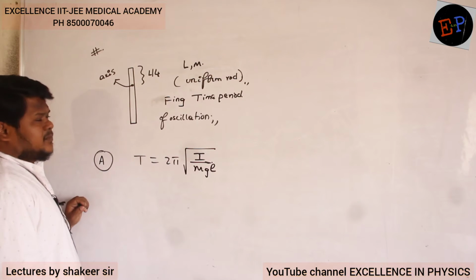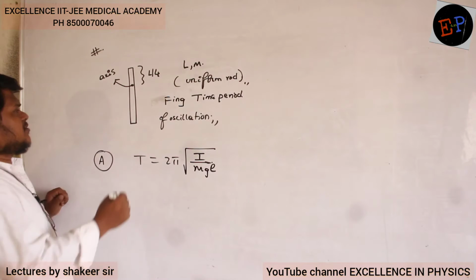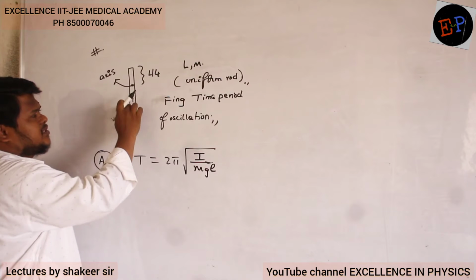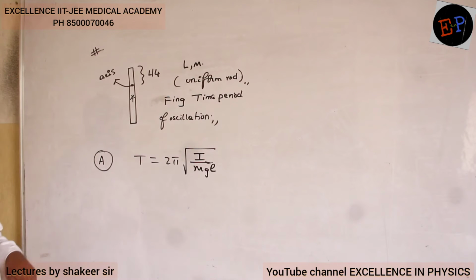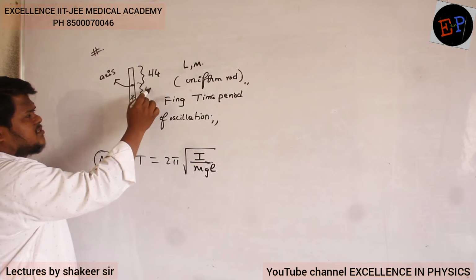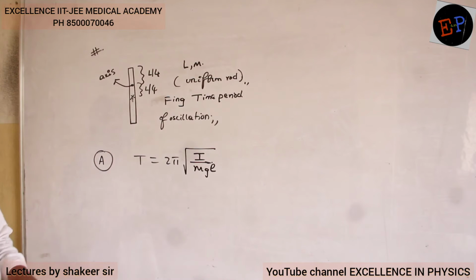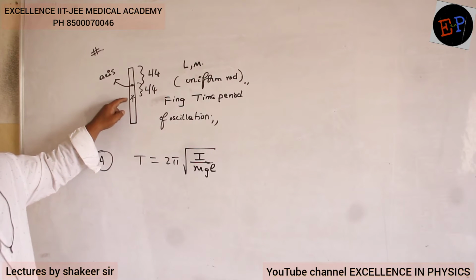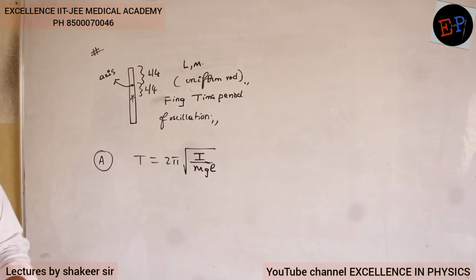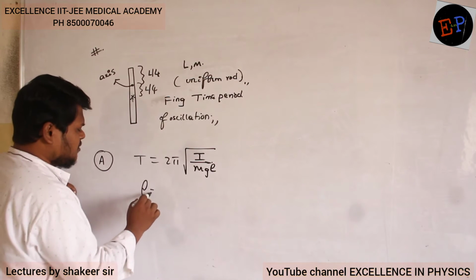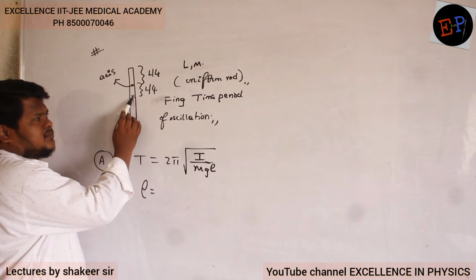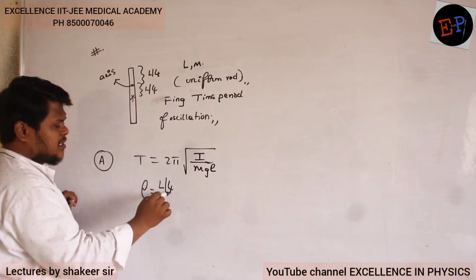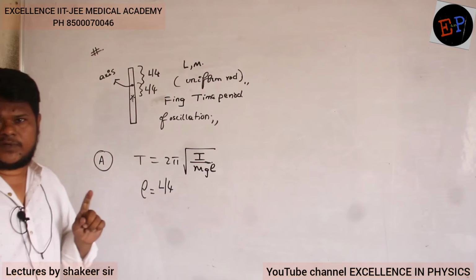Where will be the position of center of mass? Center of mass will be exactly at the geometrical center. It will be somewhere here. This is the position of center of mass. So if this distance is L by 4, this distance also will be L by 4 only, because center of mass will be exactly at the middle. And here total mass and total weight appears to be concentrated at that position. Therefore, what is small l? Small l is the distance between center of mass and this axis of rotation. So this distance is capital L divided by 4. One value we have calculated.